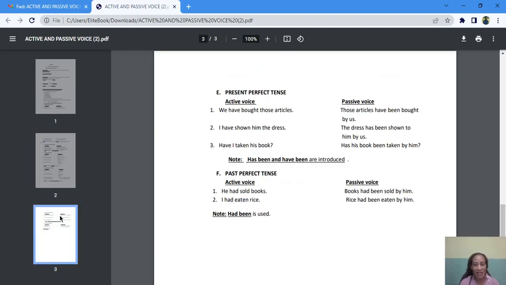That's basically how we can change from active to passive voice. So please go over it, and you will not have any problem changing from active to passive voice. Keep practicing until you get used to it.